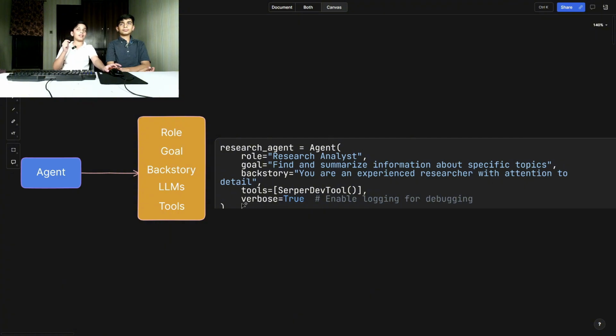The backstory of the agent is, you are an experienced researcher with attention to detail. And the tool is the Serper developer tool. We use the Serper developer tool to use Google search, and verbose to enable logging and debugging.